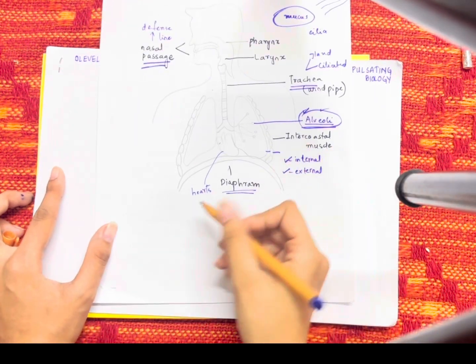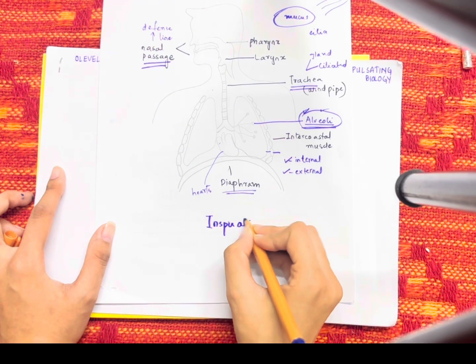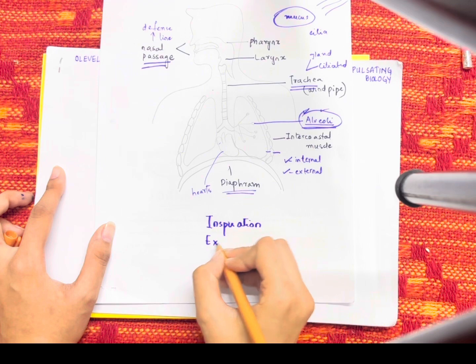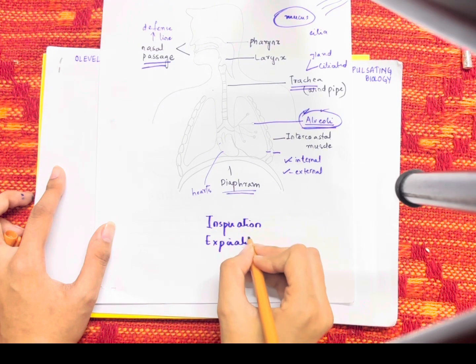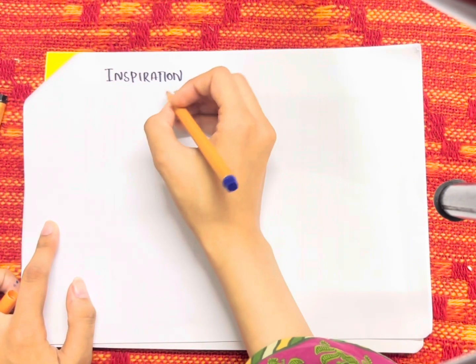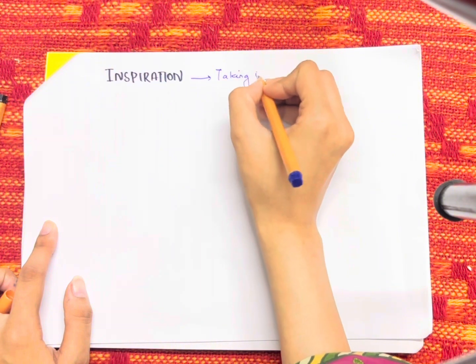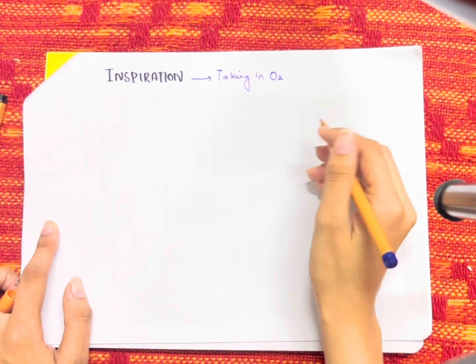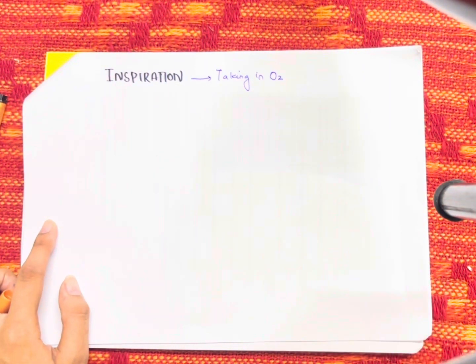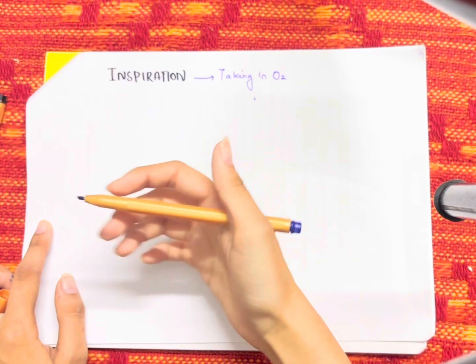What are those two processes? Those are inspiration and expiration, the taking in of the air and the pushing out of the air. These are the two processes. Firstly, let's understand what inspiration is. Inspiration is the taking in of the air, or taking oxygen into the human body. How does this inspiration occur, and how do all the organs and structures involved in human gas exchange play a role in inspiring the oxygen?